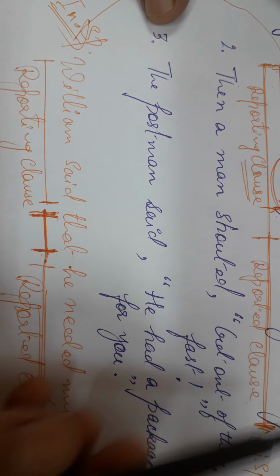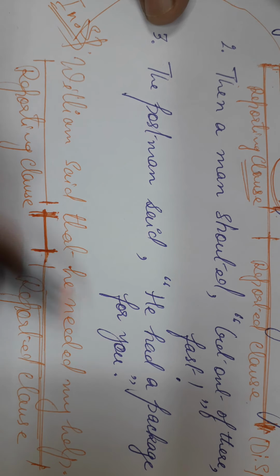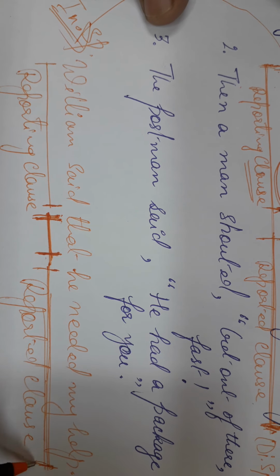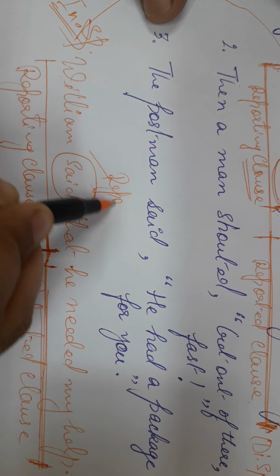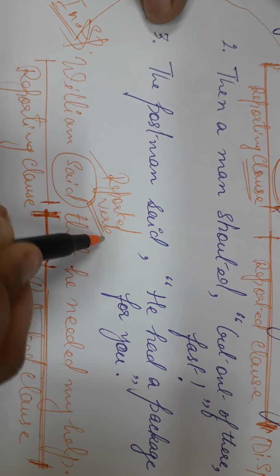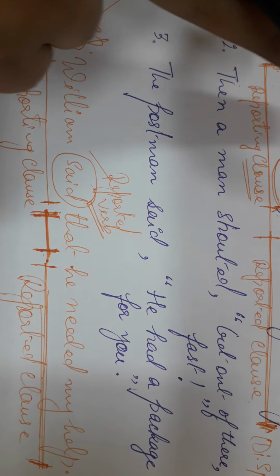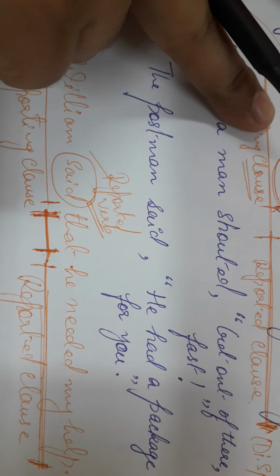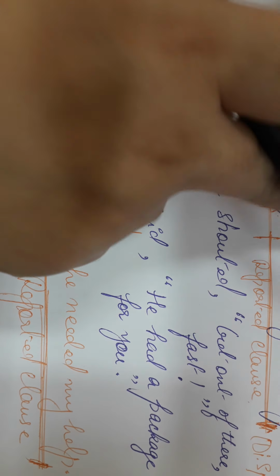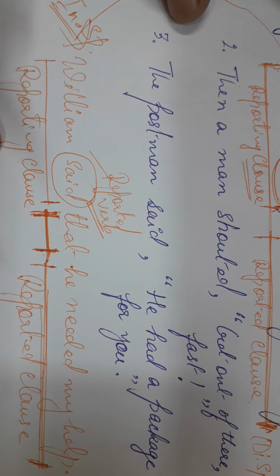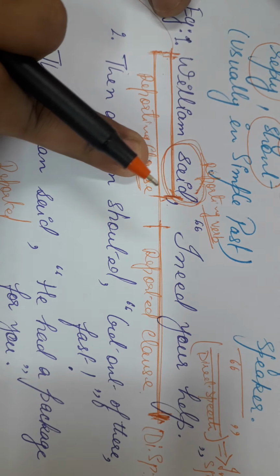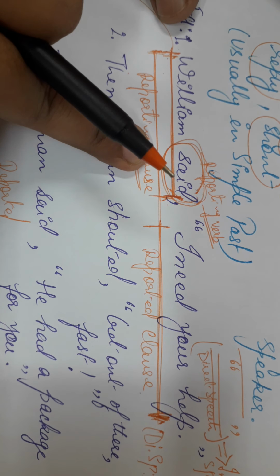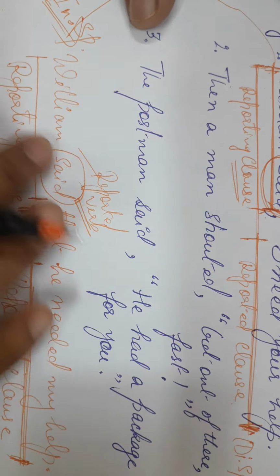Direct speech statement is being converted into indirect speech. So whatever comes after that becomes a reported clause in case of indirect speech. And what is the reported verb? This is the reported verb. Because when we convert the direct speech into indirect speech, if in the direct speech we have the reporting verb in simple past, that will remain in simple past in indirect speech also. But if it is in simple present tense, then it gets converted into simple past. Okay, so this is the sentence structure.